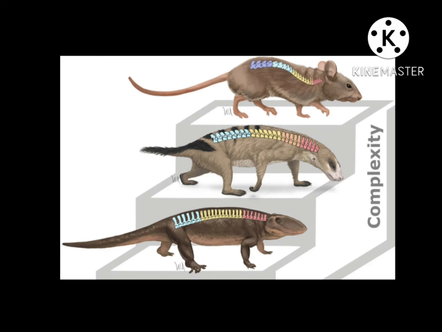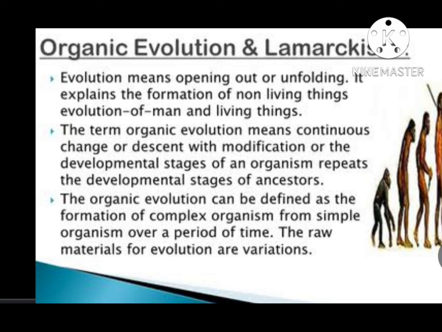And then the variations. Variations mean changes or modifications that occur due to environmental factors, and may be continuous or discontinuous. Changes that are heritable in nature are called continuous. If the changes are non-heritable, or all of a sudden a change takes place, it is not natural, it is discontinuous variation. And then the survival of the fittest. The fitter organism will survive, the unfit will die. Some organisms die before reproduction and some die after reproduction.